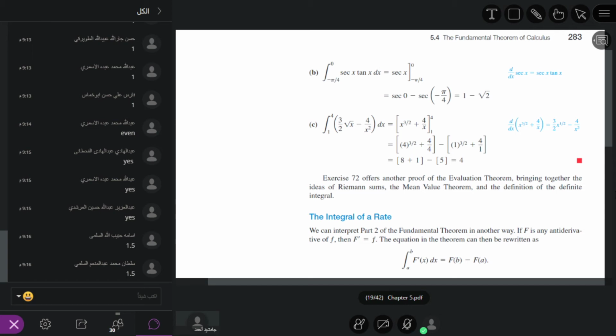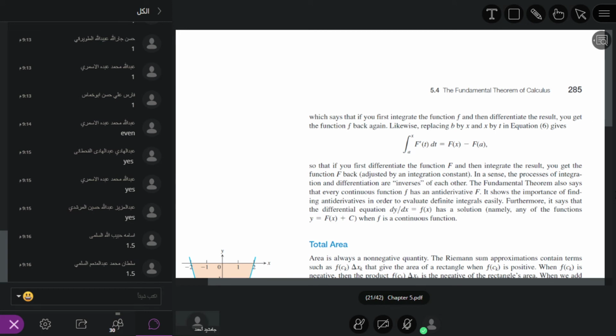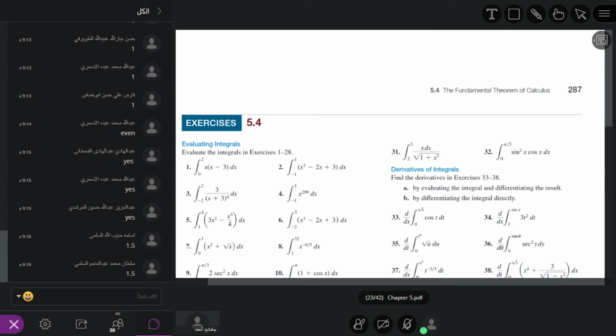Now we move to the exercise. Then we shall study the net change theorem. We solve some questions regarding the fundamental theorem of calculus 1 and the fundamental theorem of calculus 2. Suppose we have the following question number 1.